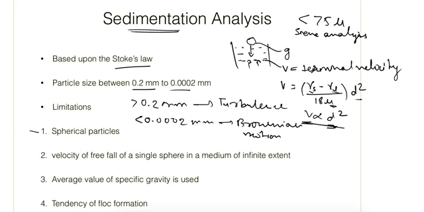In the Stokes law, it is considered that the particle which is falling is a sphere. And in our case, clay particles are never spheres, they are plate-like structures. So this is one of the assumptions. What we get from here is the equivalent diameter of the particle, not as if it is an actual sphere, but the equivalent diameter of the particle.